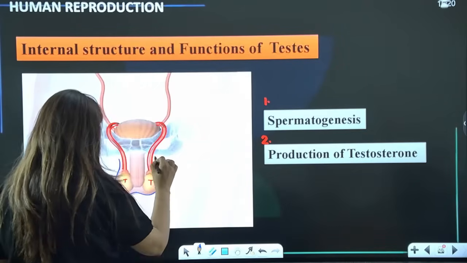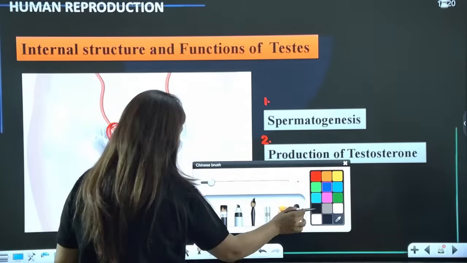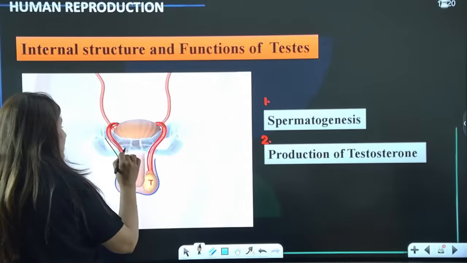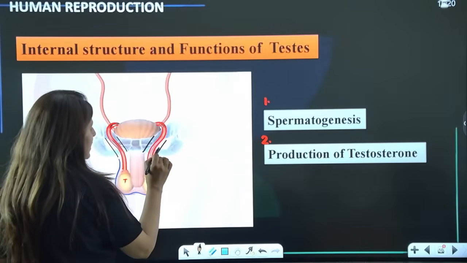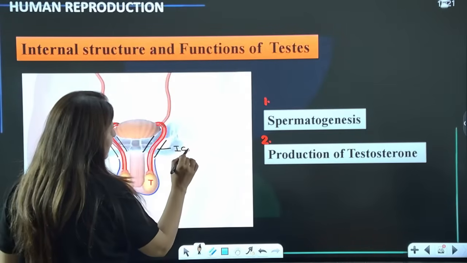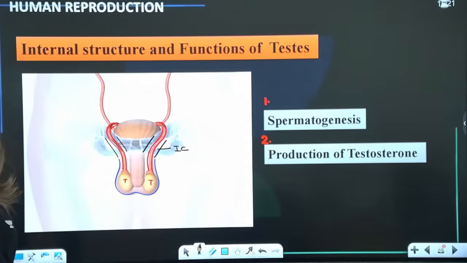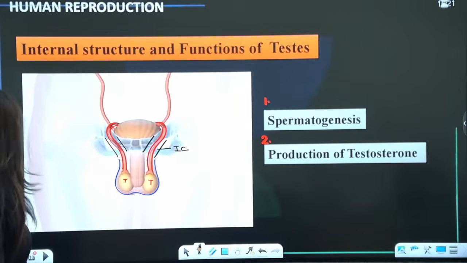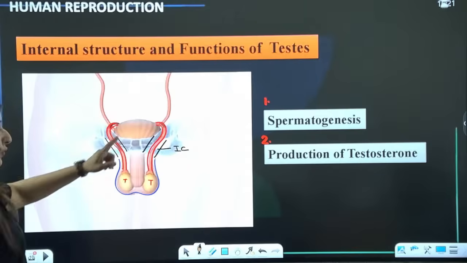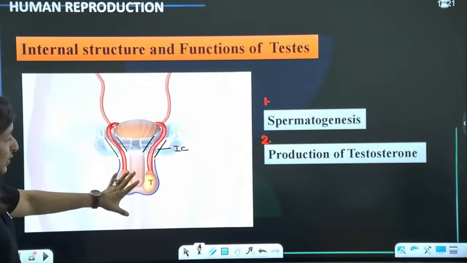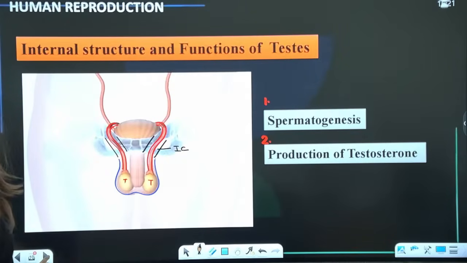This is the scrotal sac, and the passage through which it is passing back into, so this passage, guys, is the inguinal canal. Are we sorted? Are we clear here? Now moving on to the internal structure. The functions are clear, the location is clear to everyone, and now coming on to the internal structure of testes.